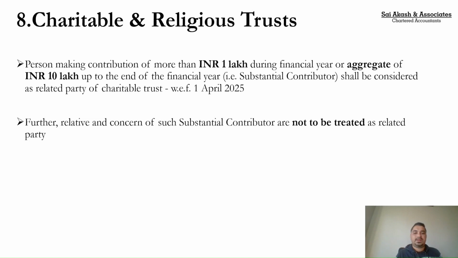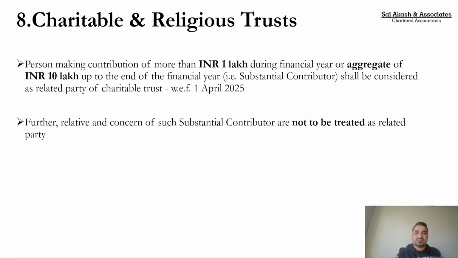So the limit has been increased from 50,000 to either 1 lakh per year or in aggregate 10 lakh. Further, the existing provision said that my relative or the concerns in which I hold a substantial interest will also be considered as a substantial contributor or as a related party. So again, this is removed. So even though I am a substantial contributor, my relative or the concern in which I hold substantial interest will not be treated as a related party.